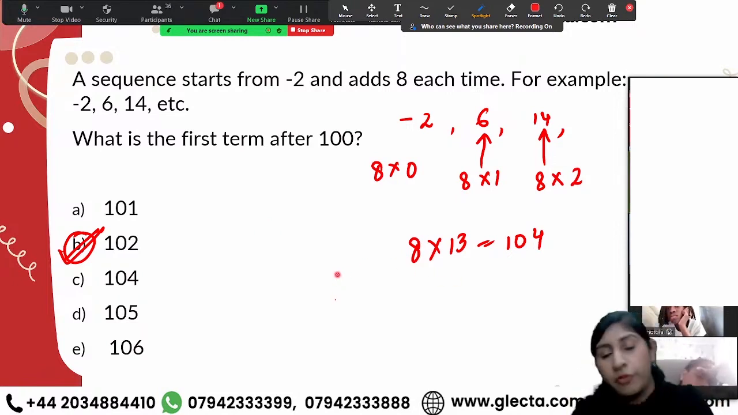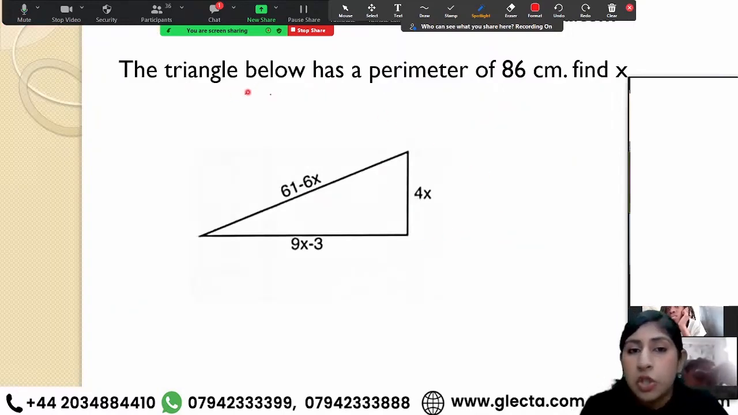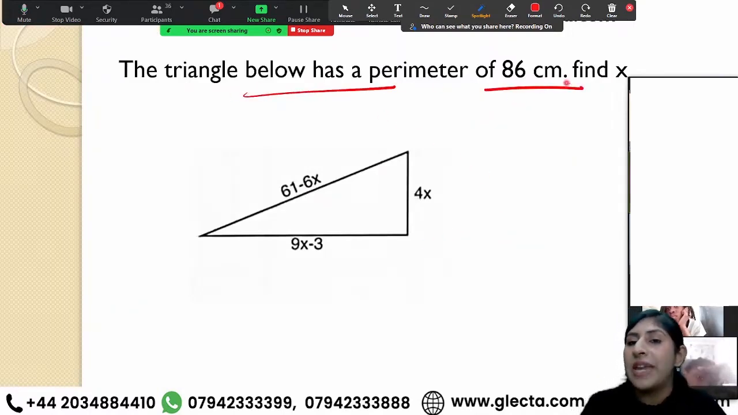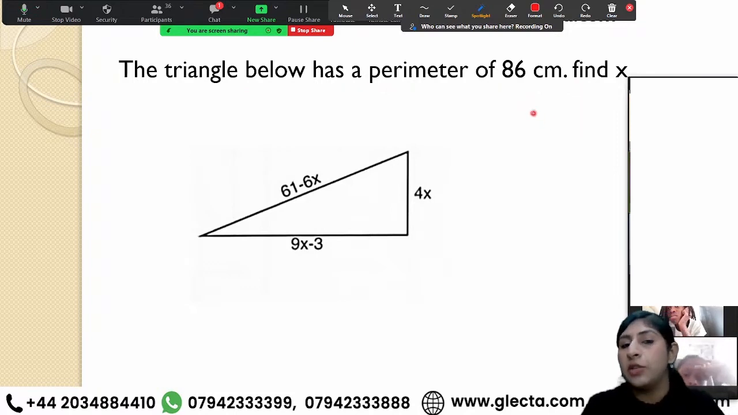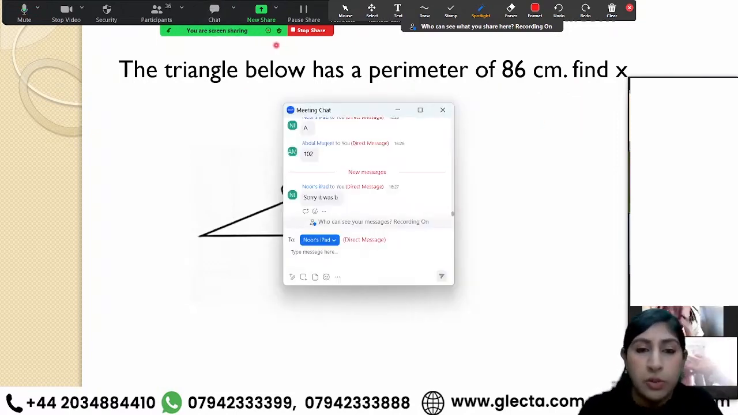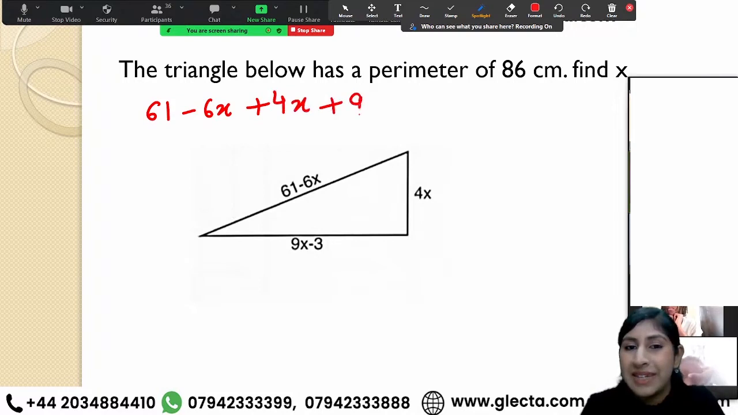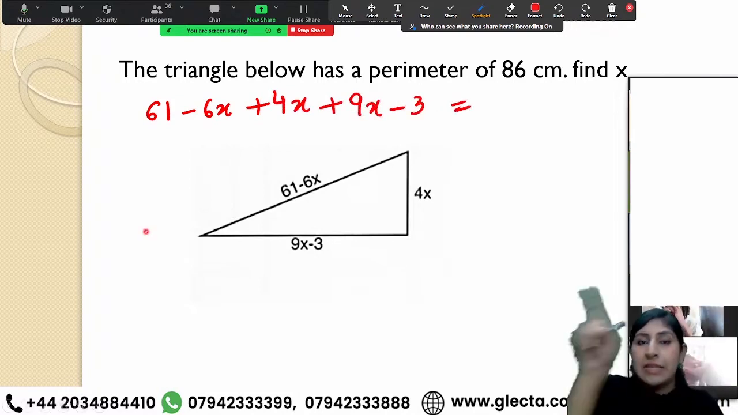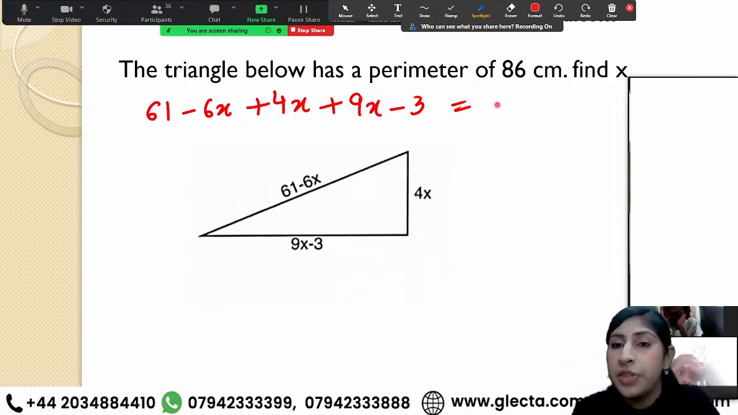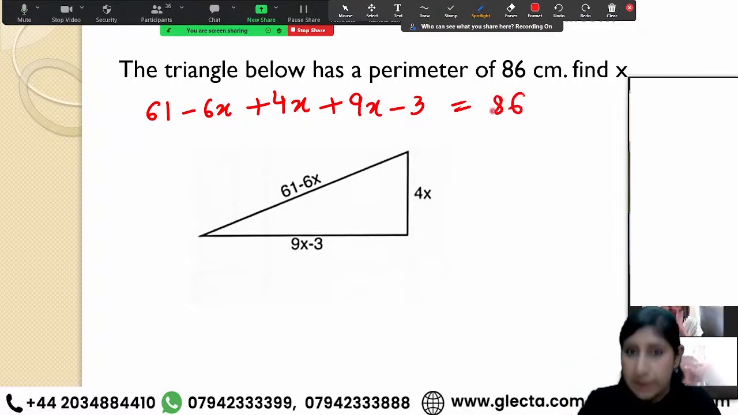Okay. Now, moving on to the next question. The triangle below has a perimeter of 86 centimeters. Find the value of x. Now, this one is easy. All you got to do is form the equations, right? So now you know perimeter is when you add up all the sides together. So 61, take away 6x plus 4x plus 9x minus 3. All these side lengths added together is going to give me 86, right?